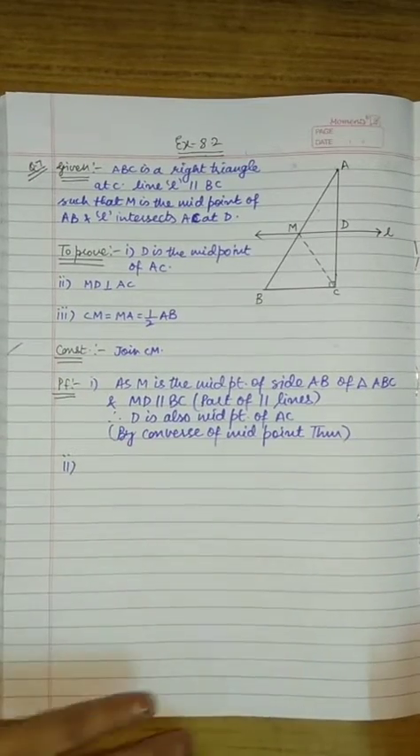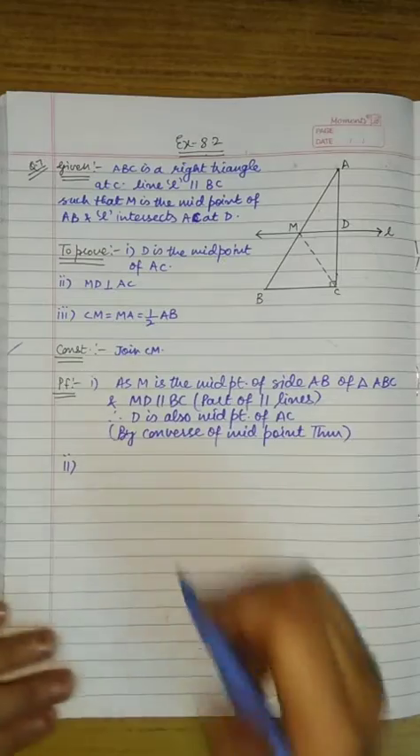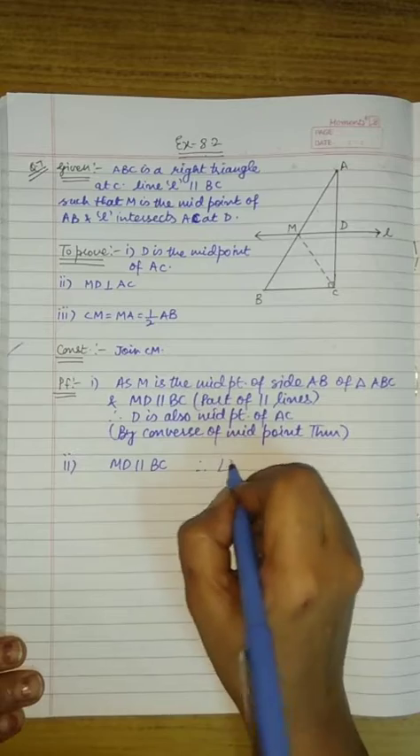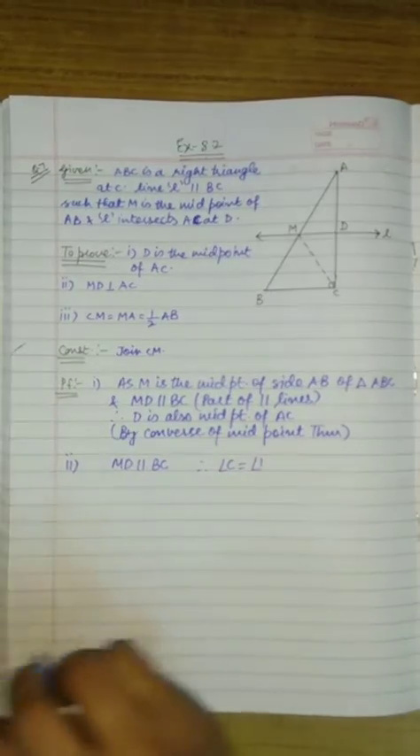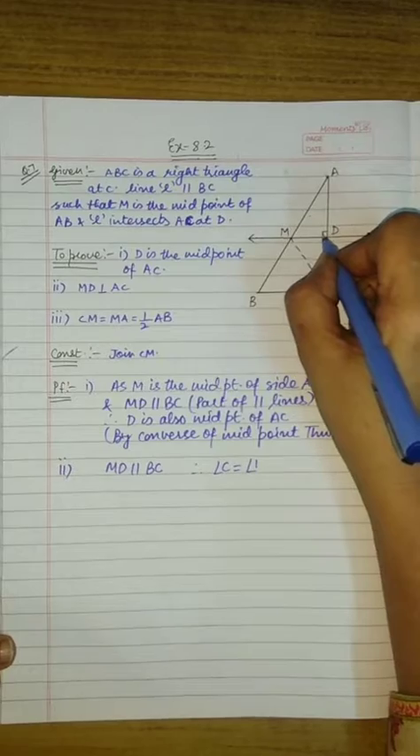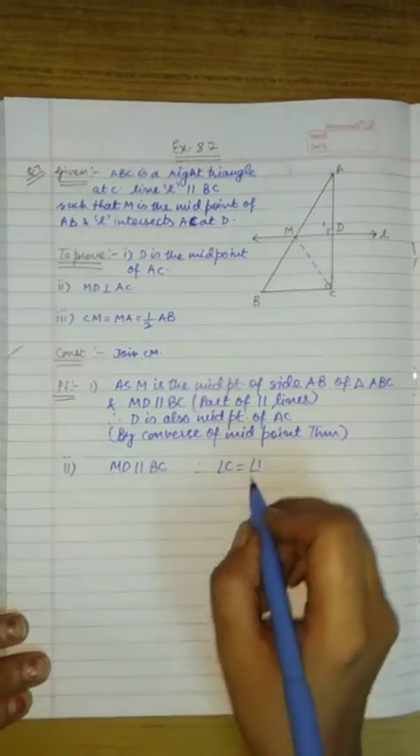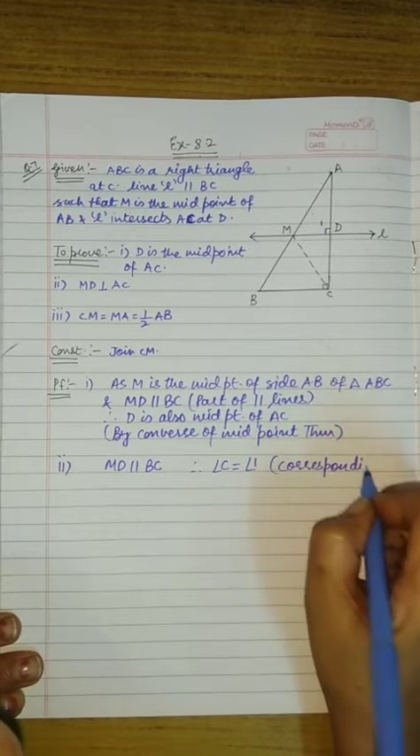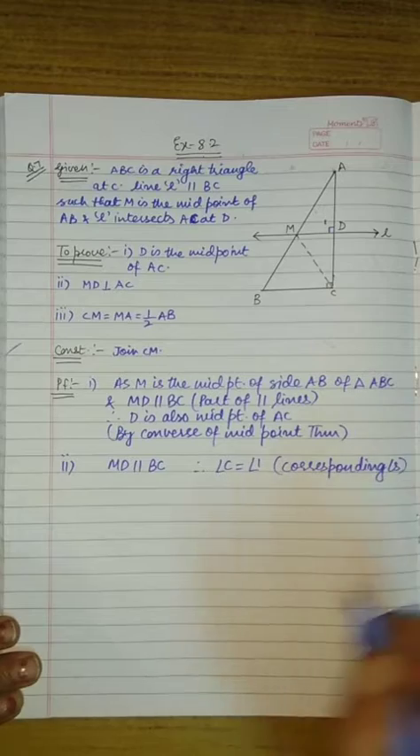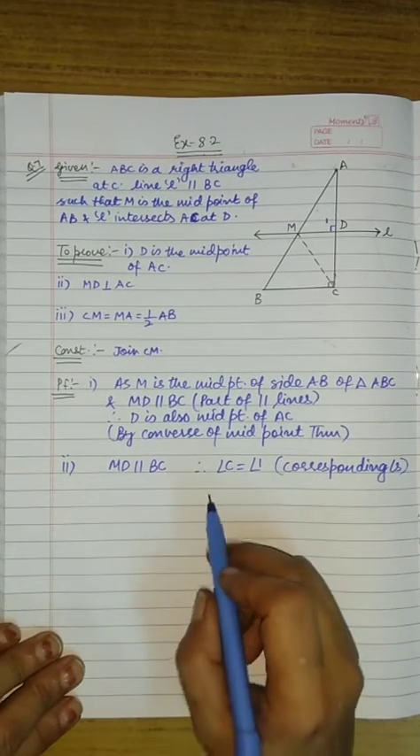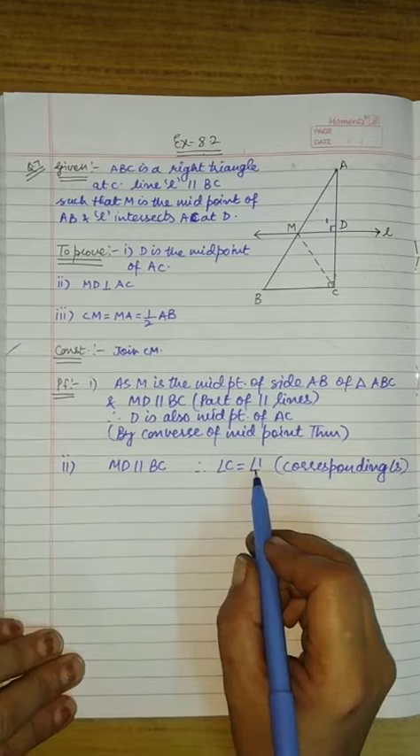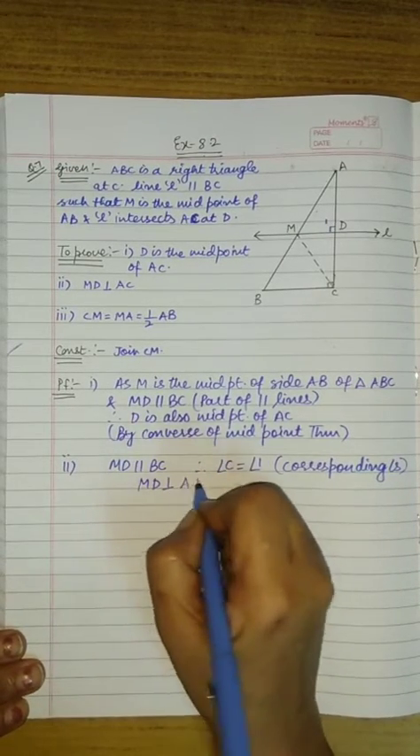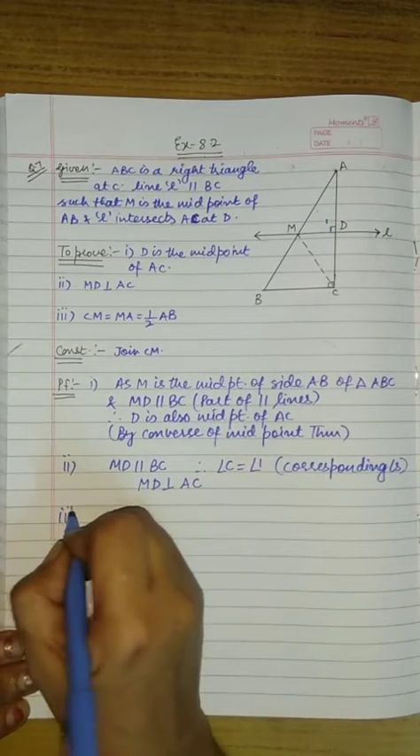Now moving to the second part. Now as we are given MD is parallel to BC, therefore angle C is equal to angle 1. Here we will mark angle 1. We will write corresponding angles. If lines are parallel, their corresponding angles are also equal. So angle C is equal to angle 1. Therefore we can say MD is perpendicular to AC. So our second part is also proved.